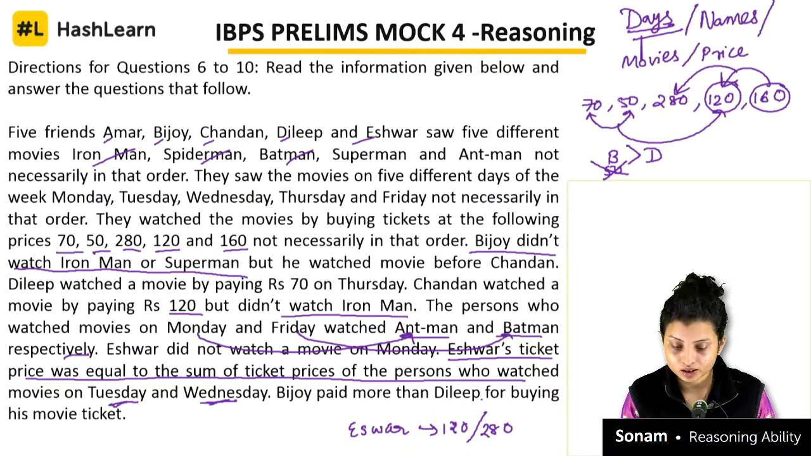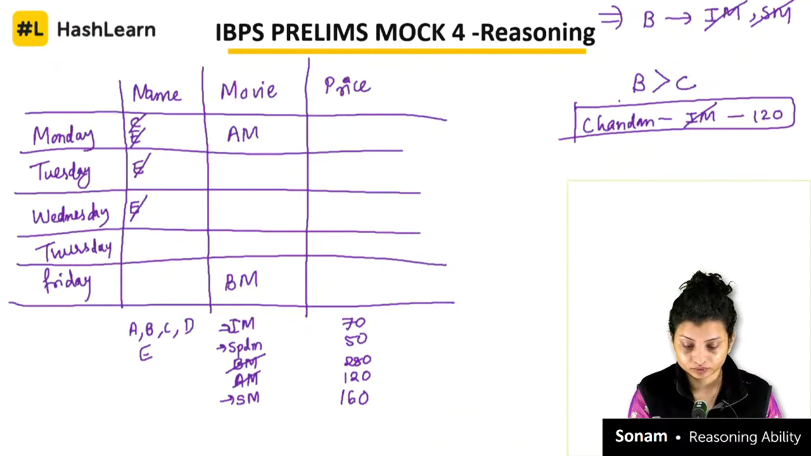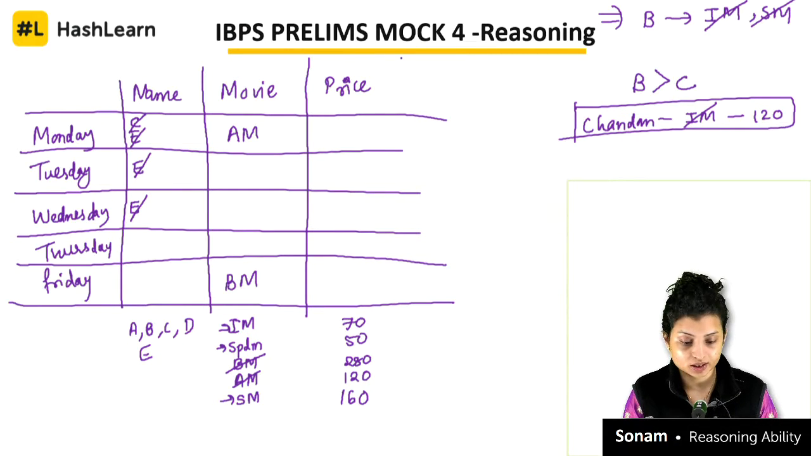So in this case, what do we do? We will make cases and work on it, correct? So let's try to fit in the prices first. Once we get the prices, it becomes easy. So definitely Chandan is 120.